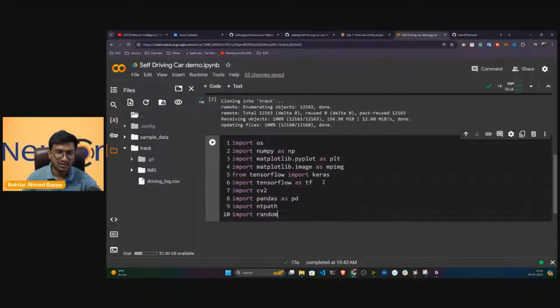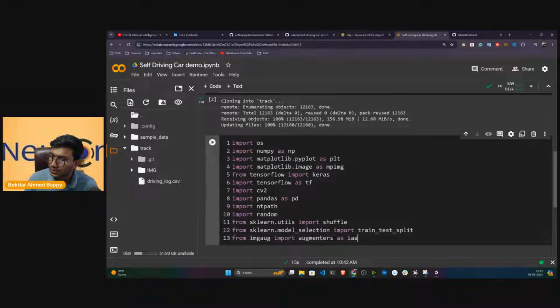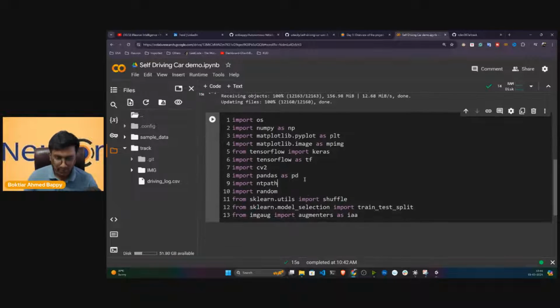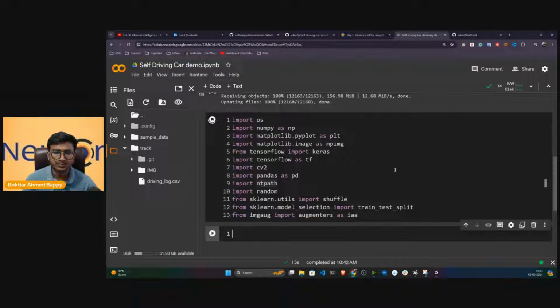So these are the libraries required. So cv2, pandas, os.path, random. Then I also need shuffle, train_test_split, and this particular library. Okay, I think everything is fine. Now let me import them.